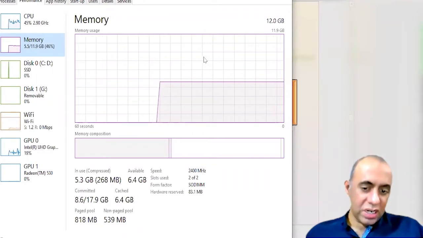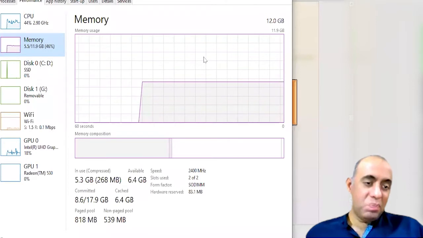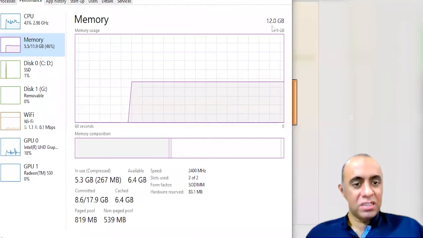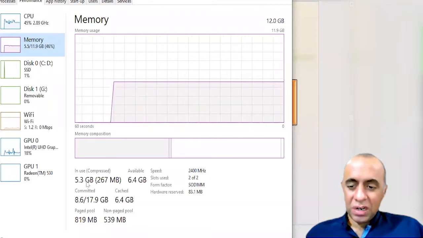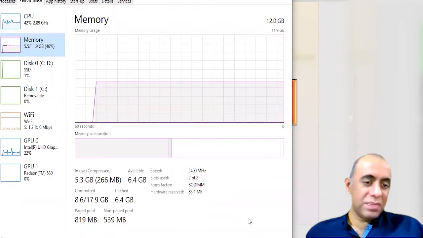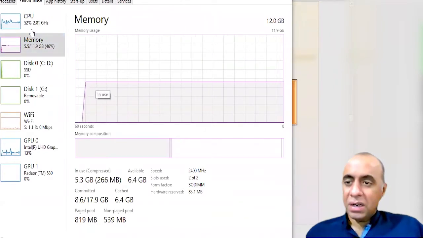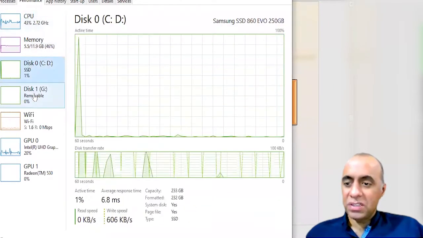This is the technology that the RAM inside my laptop is made up of. This is the size of RAM my laptop has, 12 gigabytes. This is the memory that I'm currently using, 5.3 gigabytes, and available is 6.4 gigabytes. And you can see the CPU information, GPUs, but we're talking about memory.